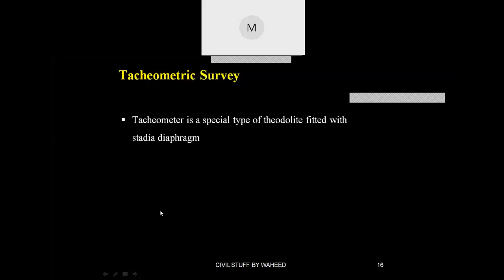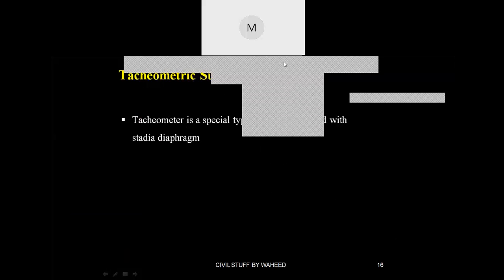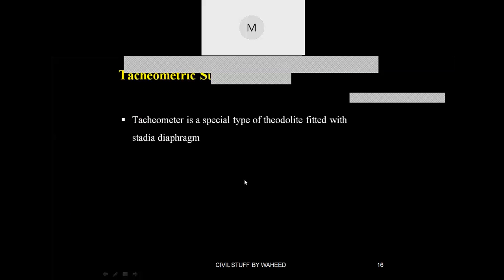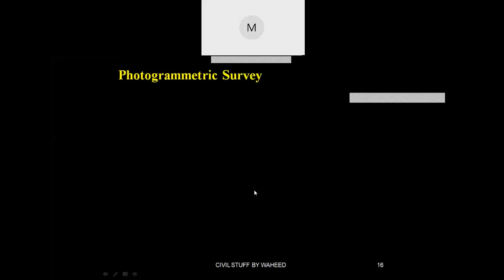Okay, next. A tachyometer is a special type of theodolite fitted with a stadia diaphragm. By taking the staff reading, distance can be calculated.